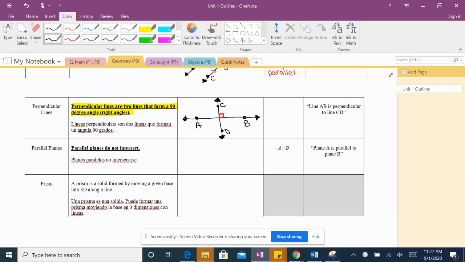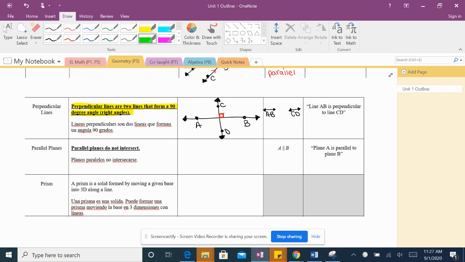How do we write this? Well, I have a line AB, so I put AB and a line with arrows, con flechitas. And then I have a line CD. And I need to put my arrows. Y necesito poner mis flechitas.